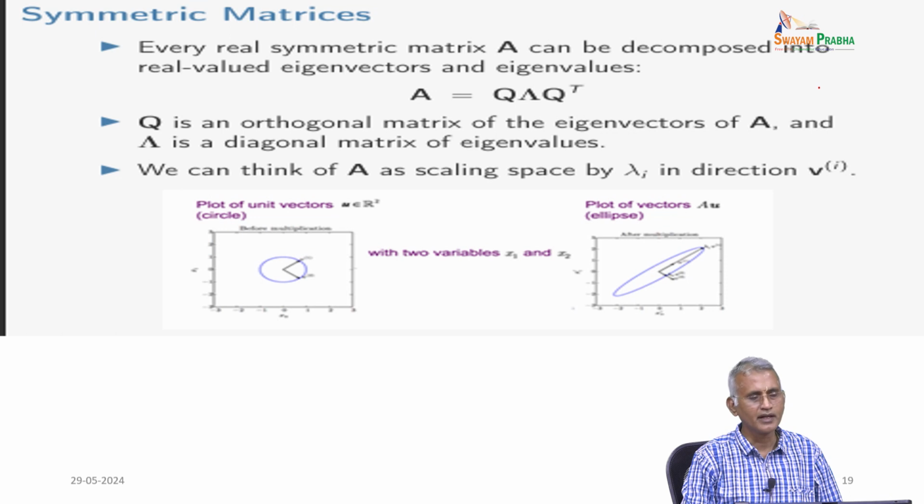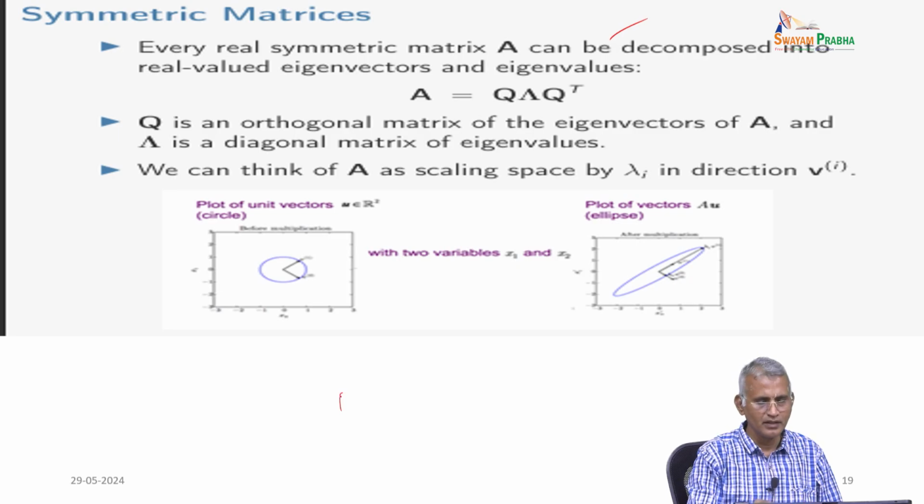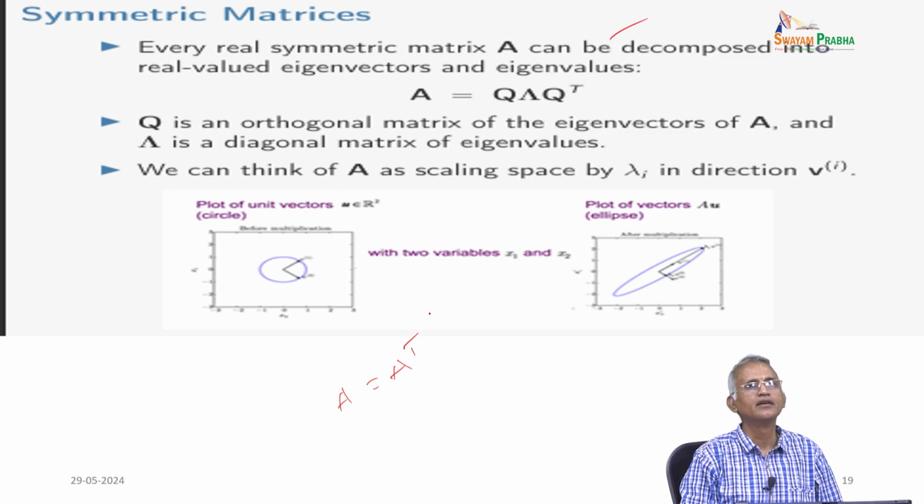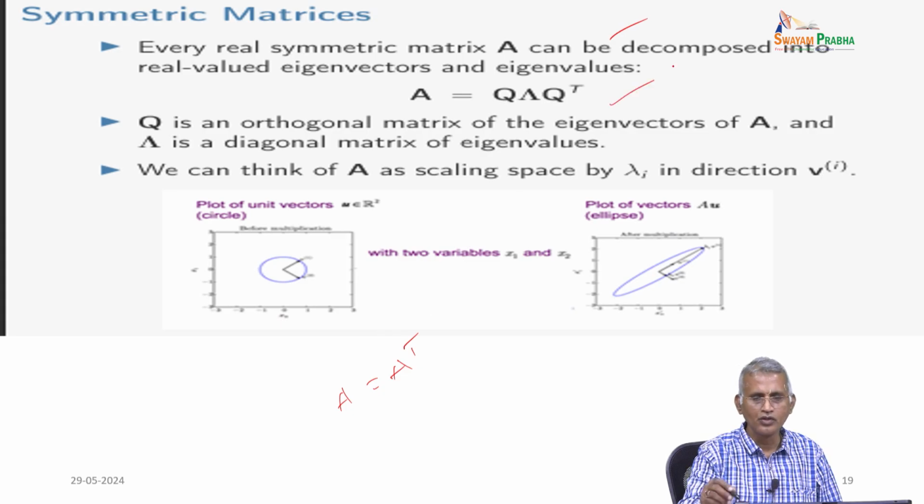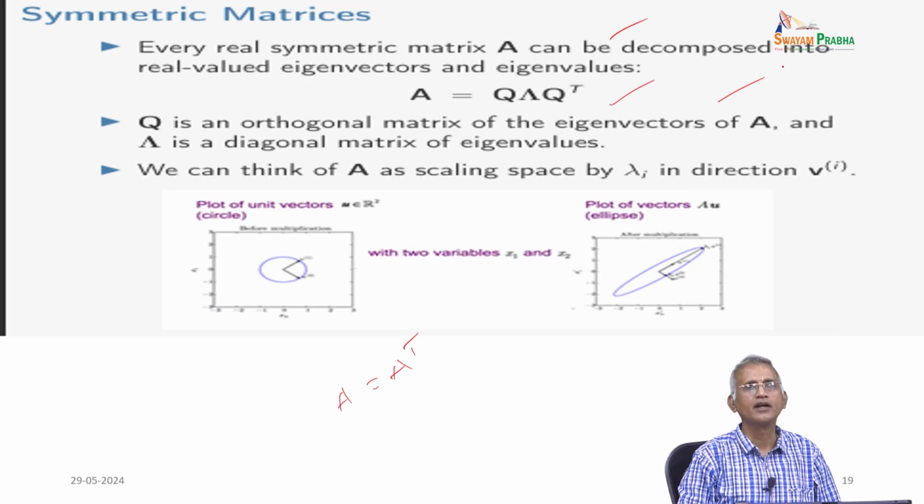Next, we will go to symmetric matrices. Every real symmetric matrix A can be decomposed into real eigenvectors and eigenvalues. Symmetric matrix means A equals A transpose. So, that technique applies when the matrix is symmetric and all the matrix entries are real, that is, a real symmetric matrix. So, this gives real-valued eigenvectors and eigenvalues, and A equals Q tau Q transpose. Here Q is the orthogonal matrix of the eigenvectors of A, and tau is the diagonal matrix of eigenvalues.